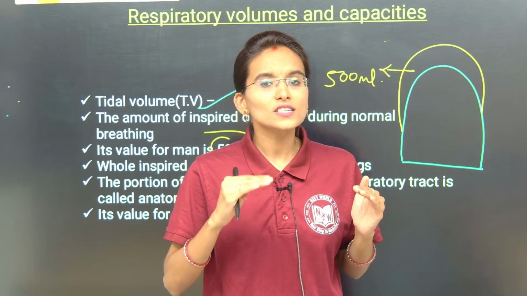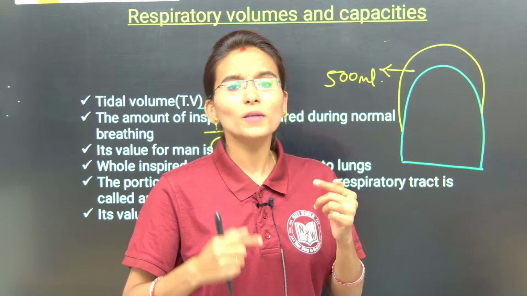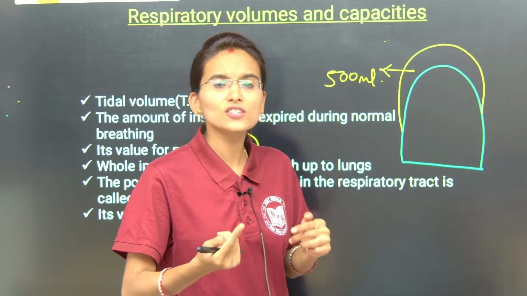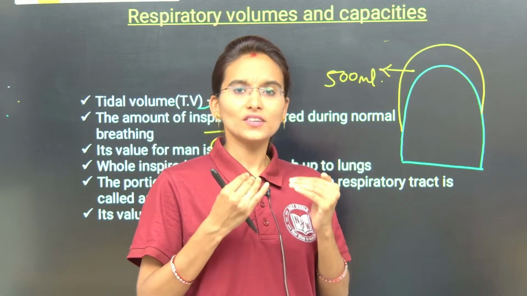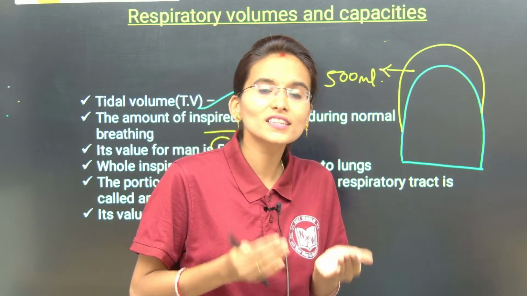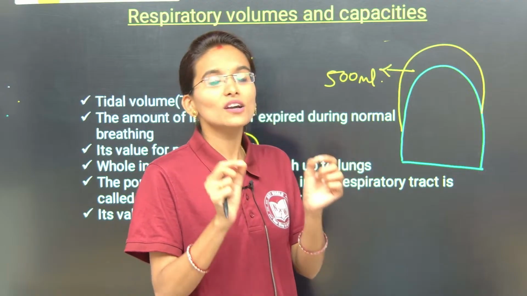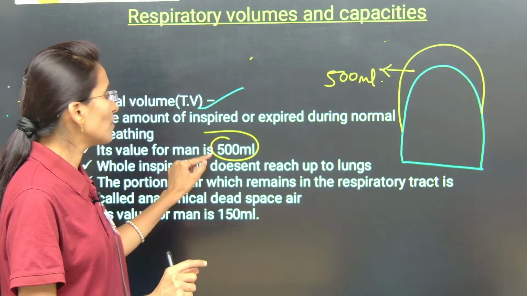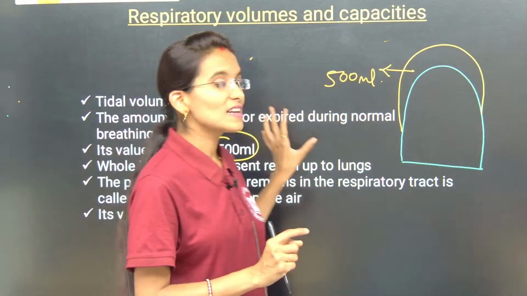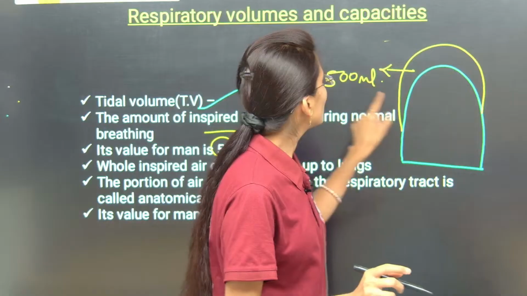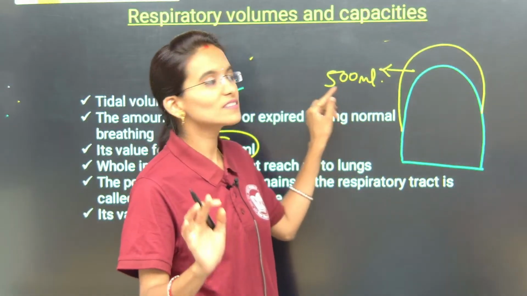During this normal inspiration and normal expiration, otherwise during this normal breathing, the amount of air that we inhale and the amount of air that we exhale, that particular value is 500 ml. Isn't it my dear students? So, this is called the tidal volume and the value is 500 ml my dear students.